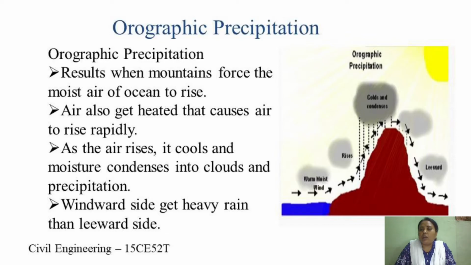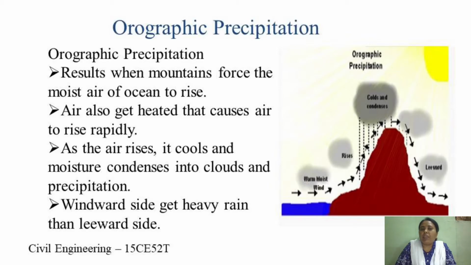The blue color shown in the image is the ocean. Generally, the warm moist air rises up when it is stopped by a barrier. You can see the mountain in red color in the slide here.